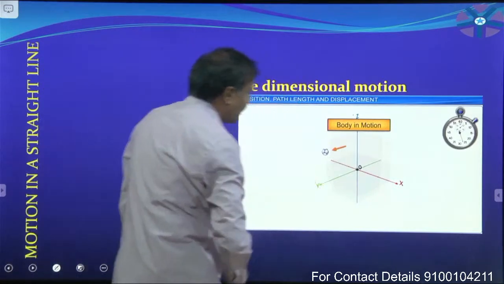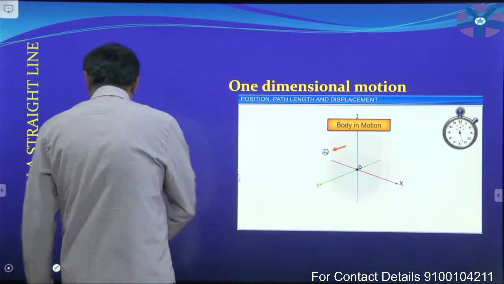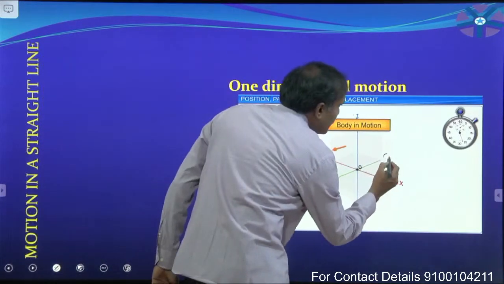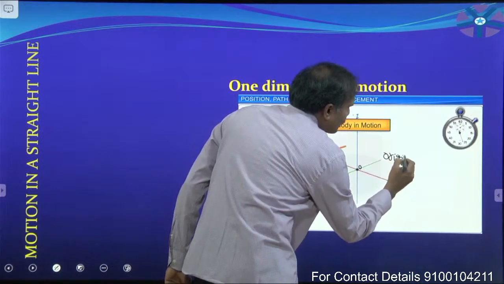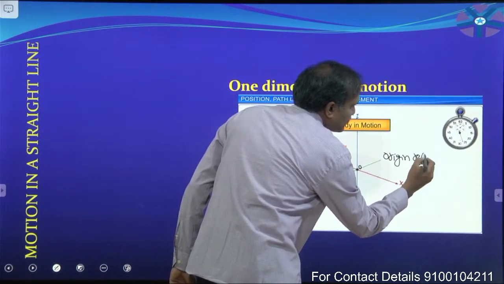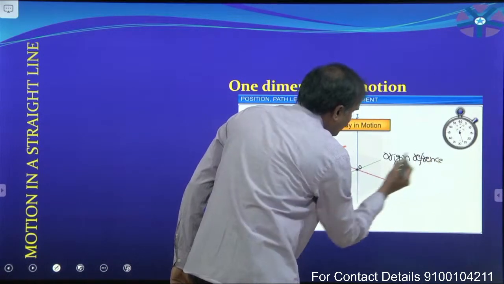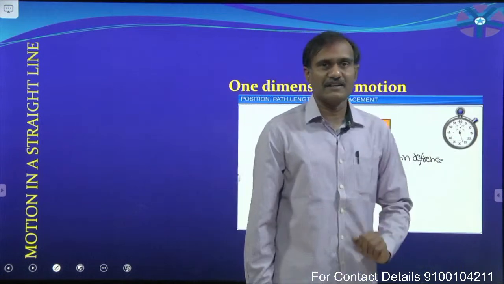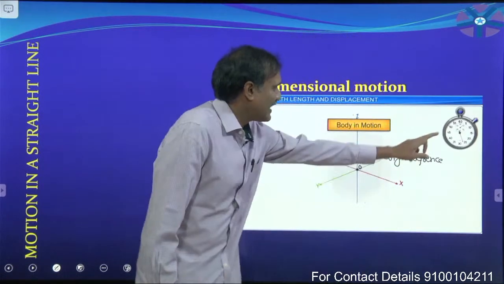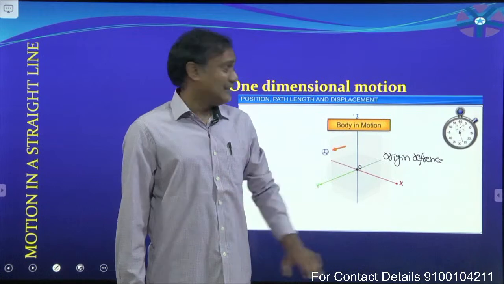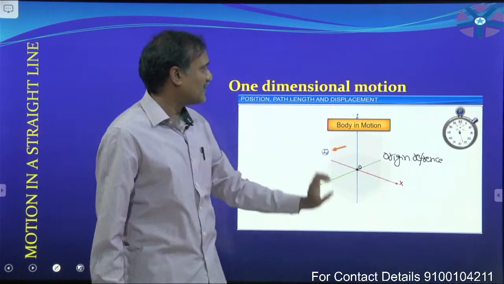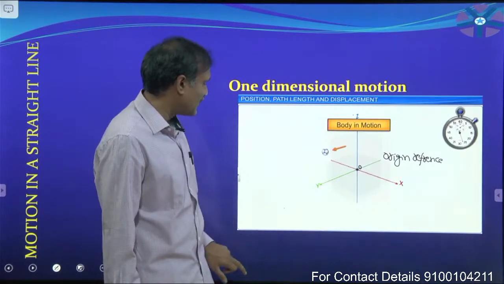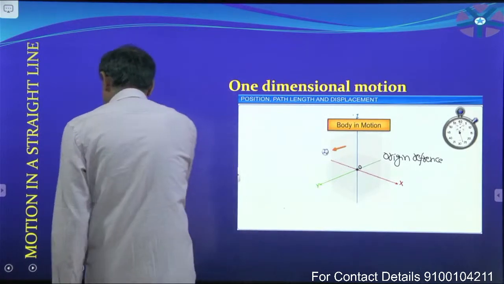This point we call the reference point, or we call it the origin. Now, along with this three-dimensional coordinate system, a clock is also there. Totally, this system we call the frame of reference. Remember that.